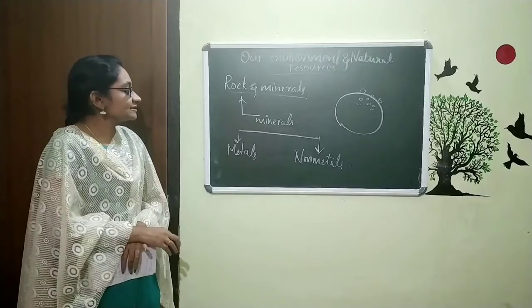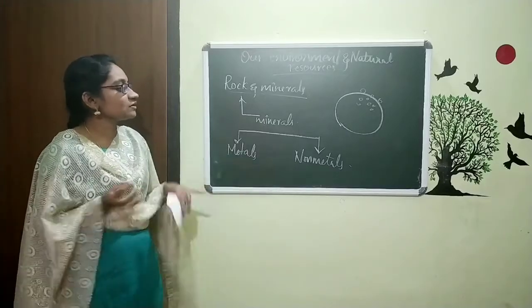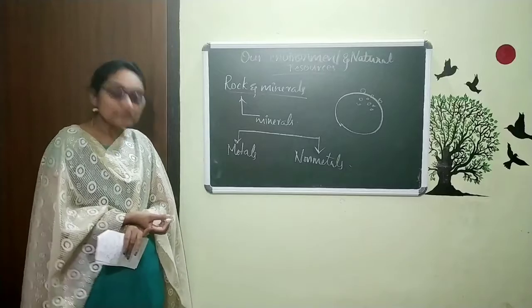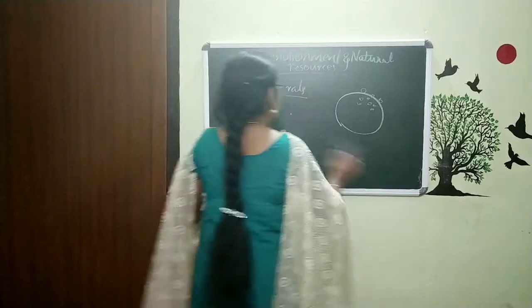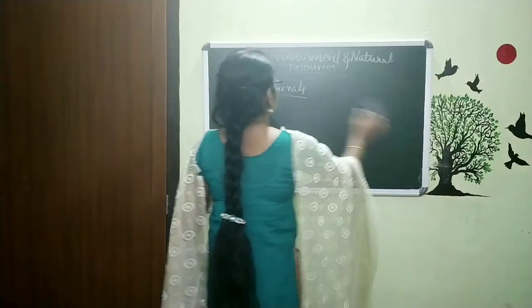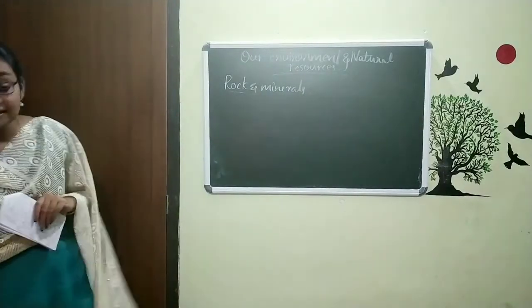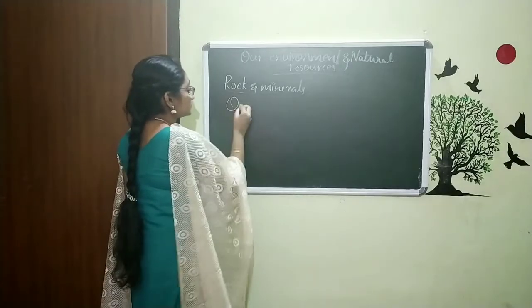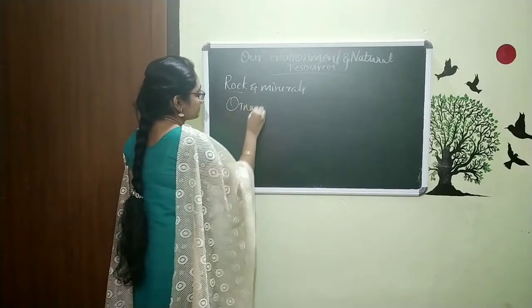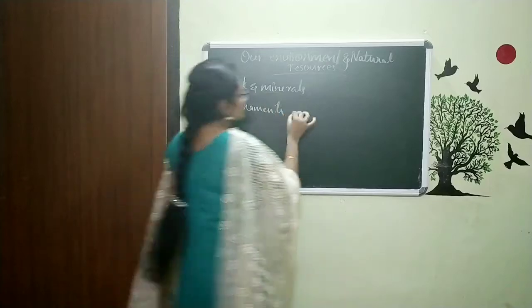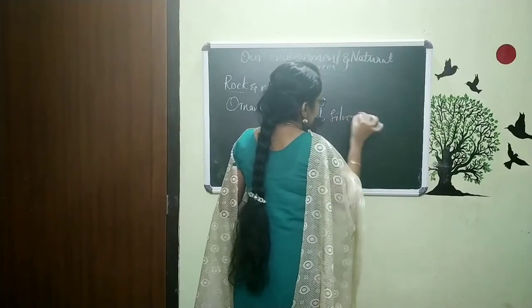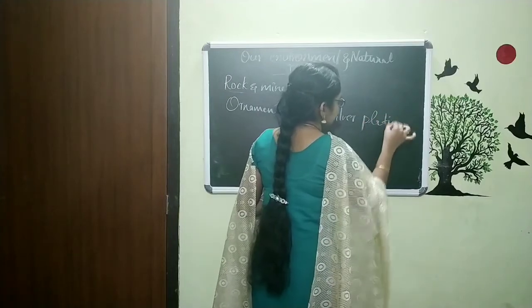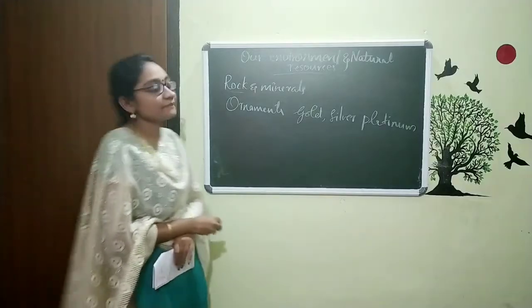So the thing is this, what are we using these metals, non-metals, rocks and all for? That is the next thing we are going to discuss. We are making our ornaments using gold, silver, platinum, etc. Why are we making these ornaments using gold, silver, platinum?